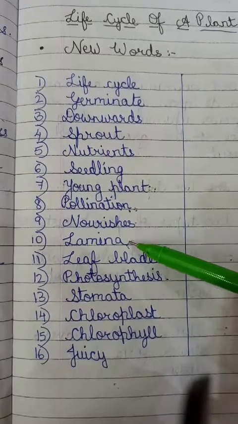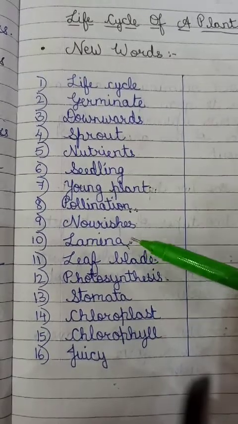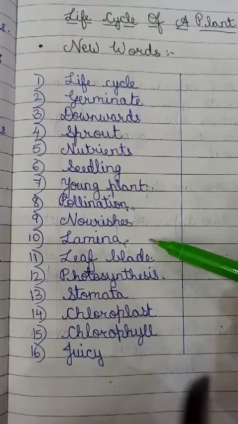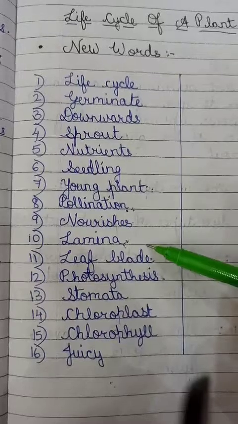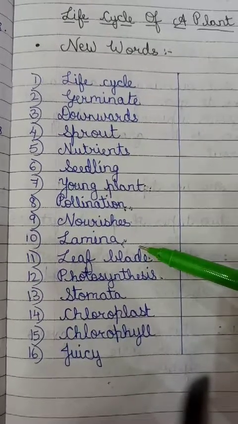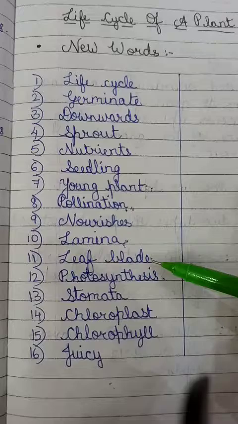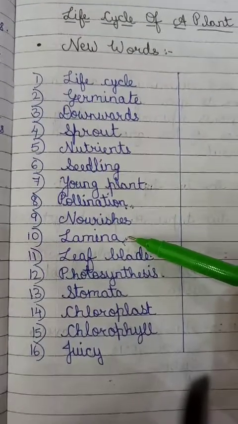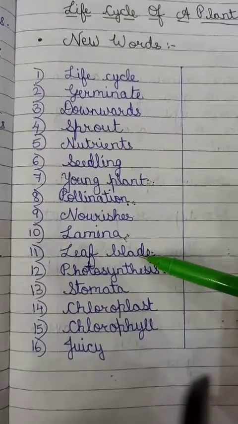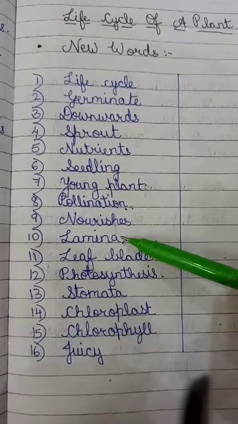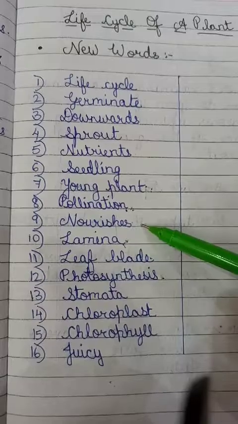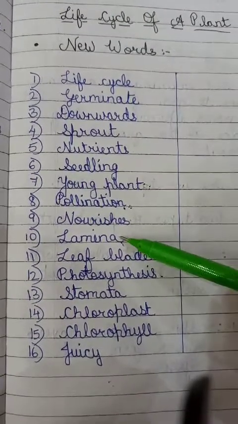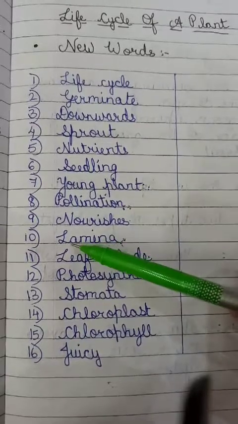Now the 10th word is lamina. Where you have read lamina? When they said that the flat structure of a leaf is known as lamina or leaf blade. Okay, learn the correct spelling of lamina. Lamina can be known as leaf blade also, but lamina is scientific word. So you must be thorough or you must be knowing this term very properly. Learn its spelling correctly.